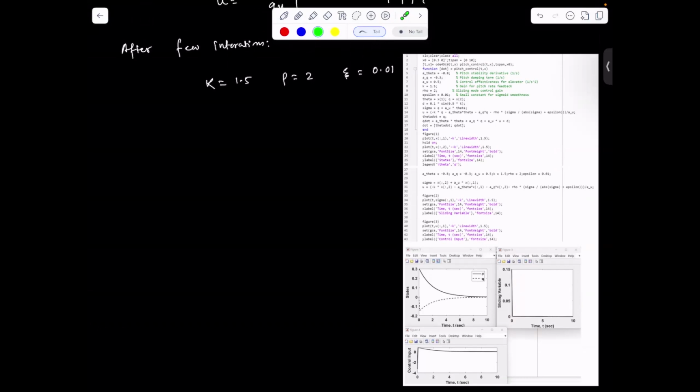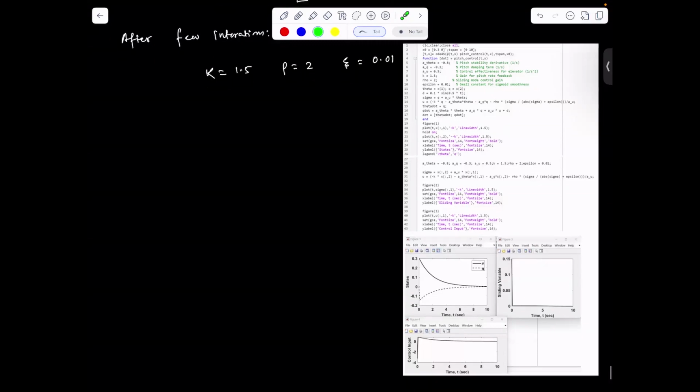And if you have nonlinear longitudinal dynamics, you can proceed with the same steps. You have to find the error dynamics, and using the error, you can find the sliding surface, take the time derivative of the sliding surface, substitute the dynamics, and find the control from that.